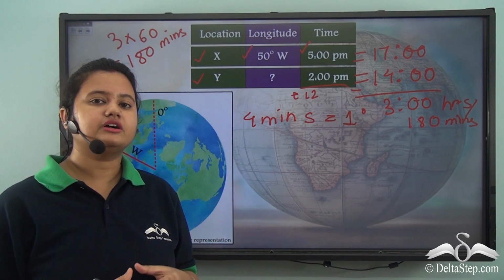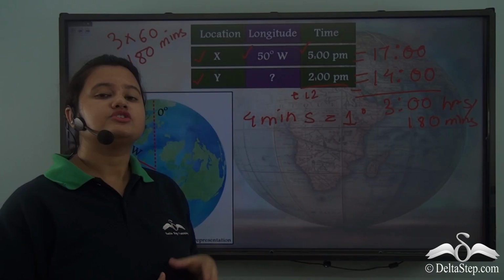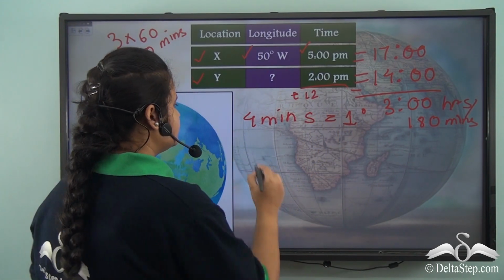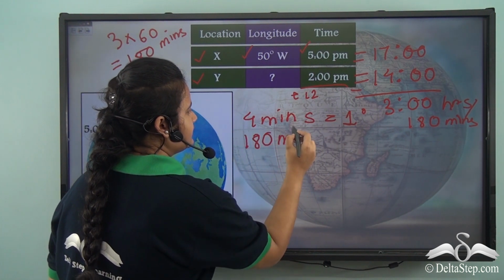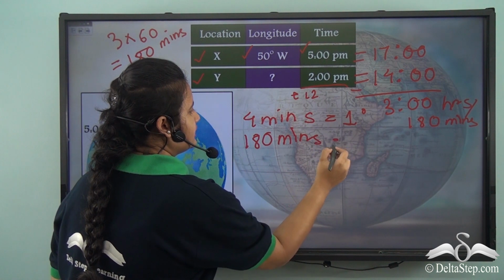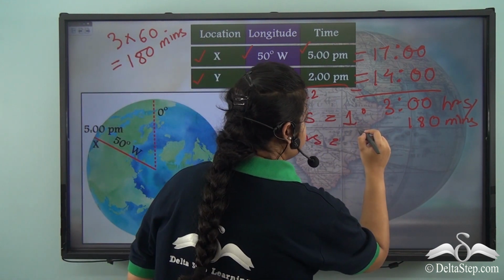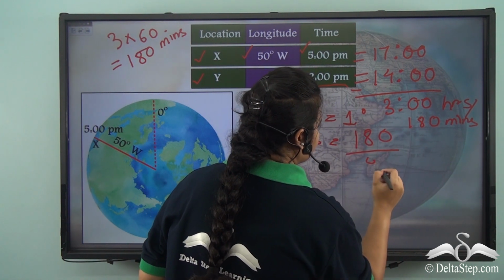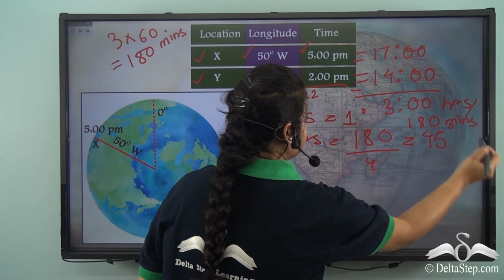So if the Earth rotates 1 degree in 4 minutes, so in 180 minutes, the Earth will turn by how much degree? It will be equal to 180 by 4, which is equal to 45 degree.